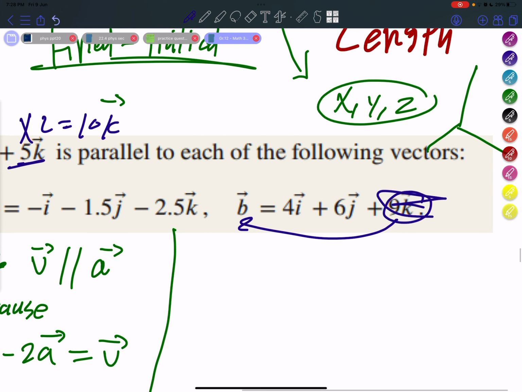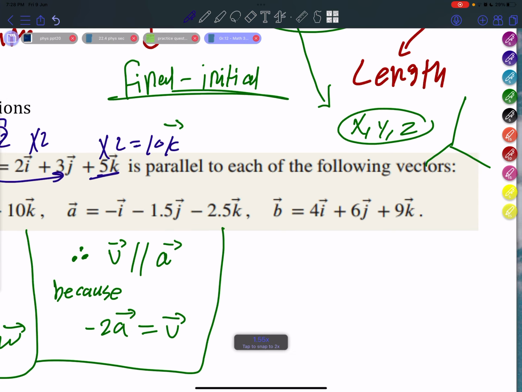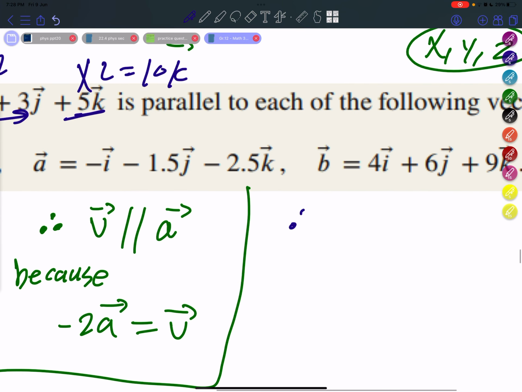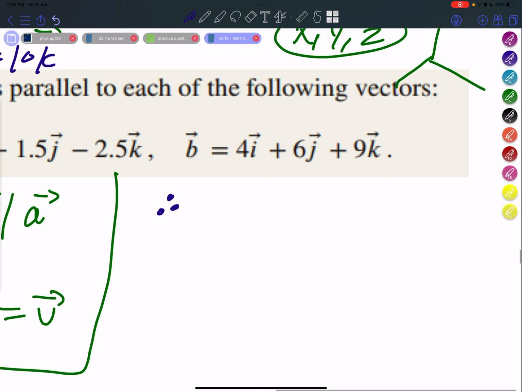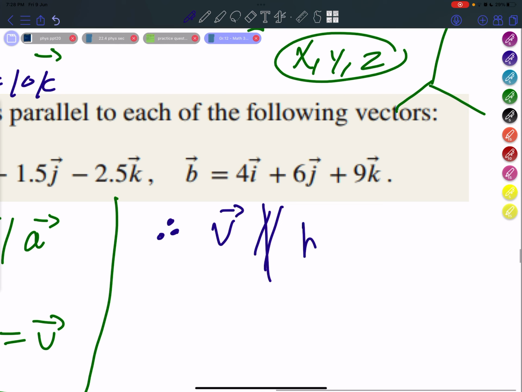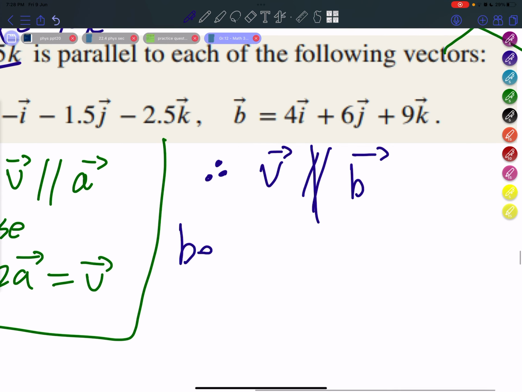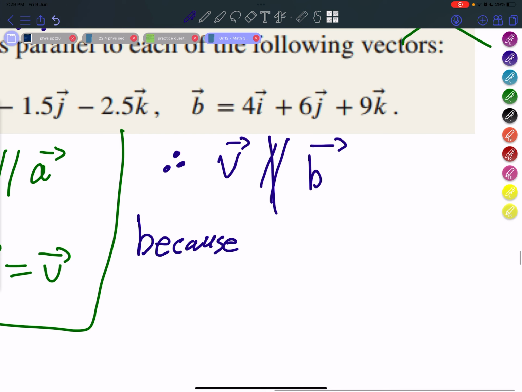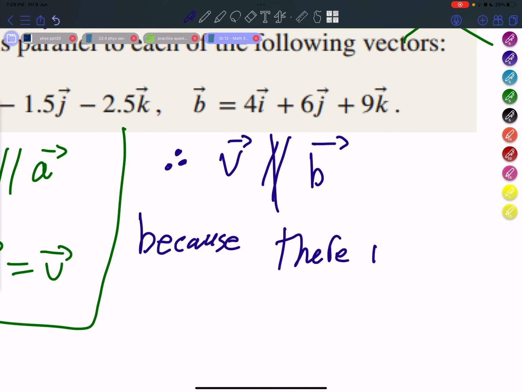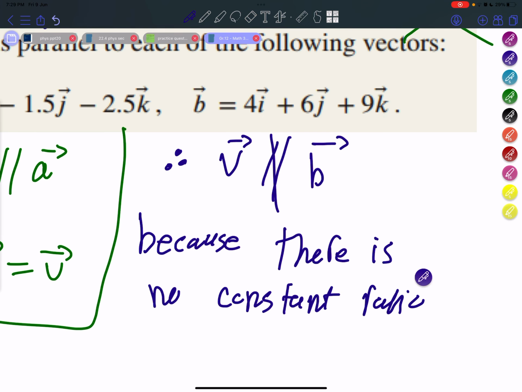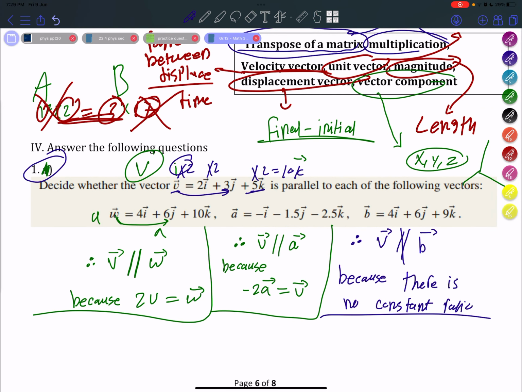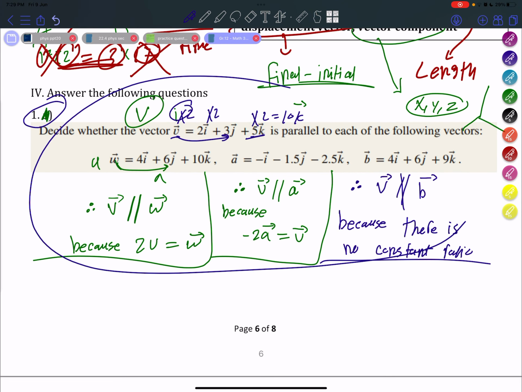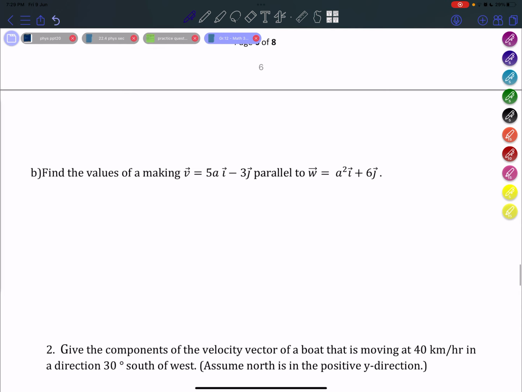And this is 9. So there isn't a constant ratio, meaning that, once again, vector v is not parallel to vector b. Why? Because there is no constant ratio. So this is how we solve question 1. Keep in mind this whole method because we'll use it in the next question.